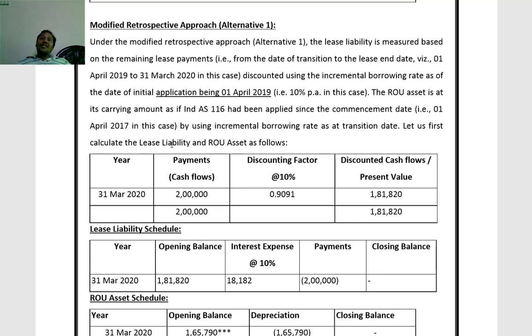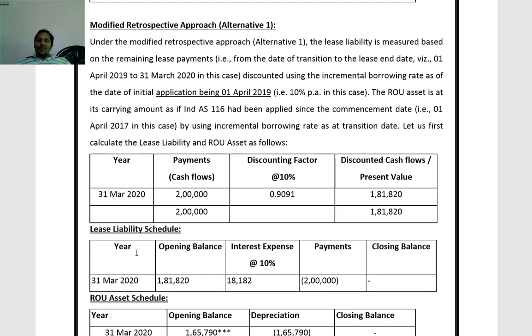For lease liability, present value of remaining lease payments. So remaining lease payment applicability starts from 1/4/19 onwards, 1st April 19 onwards. Remaining liability is only 1 year. Lease payment is 2 lakhs. Revised discounting rate 10%. Factor 0.9091. 2 lakhs into 0.9091, 1,81,820. This is the present value of remaining lease payment, nothing but lease liability to be considered.